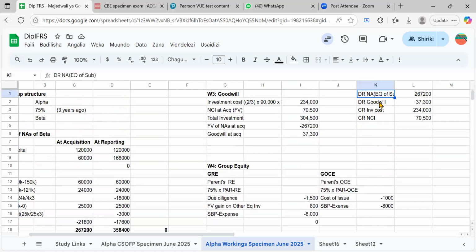We removed this 267, and this 267 is here. Remember it had the carrying amount which is in the books. You can see it forms a part of it, the 120 and the 60,000.